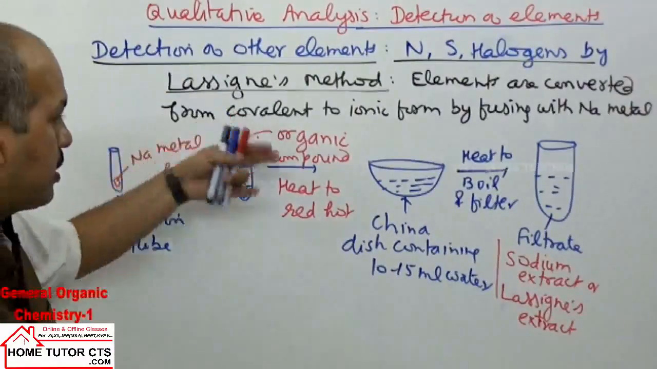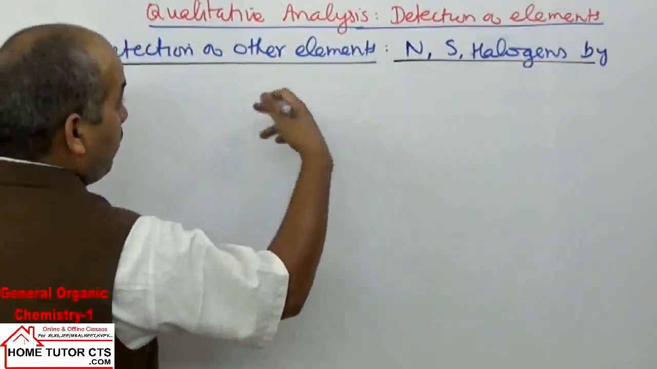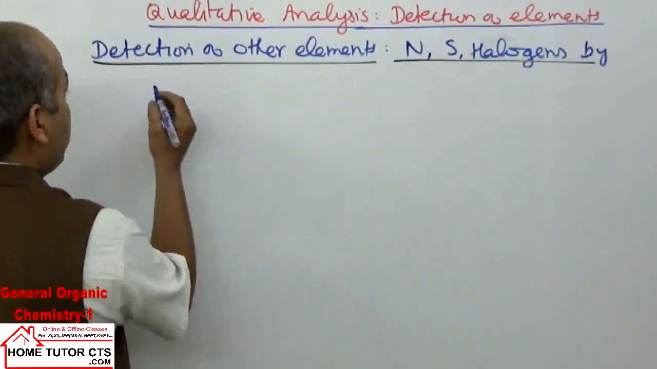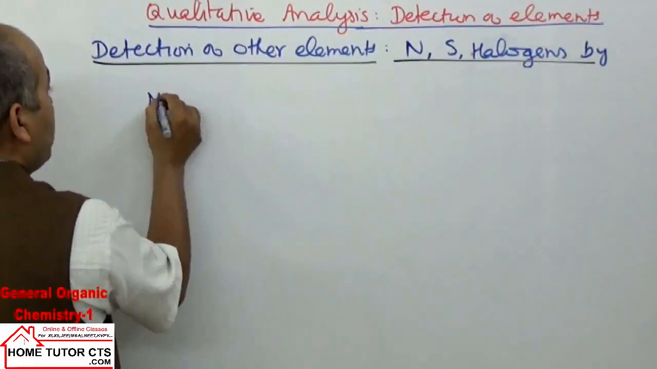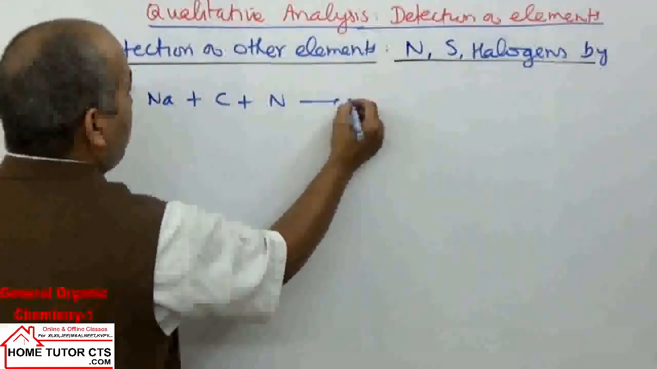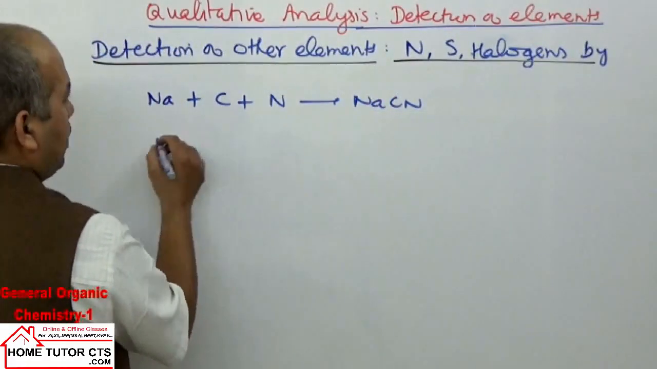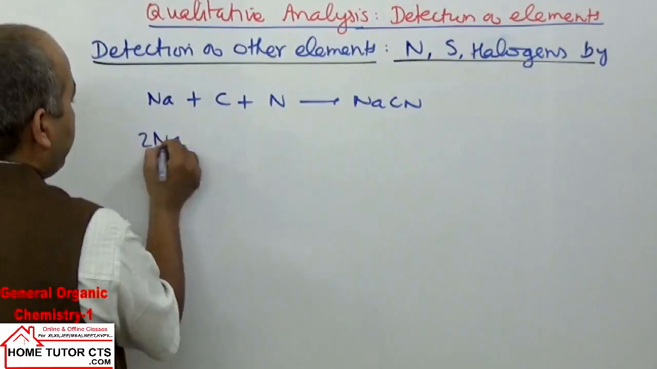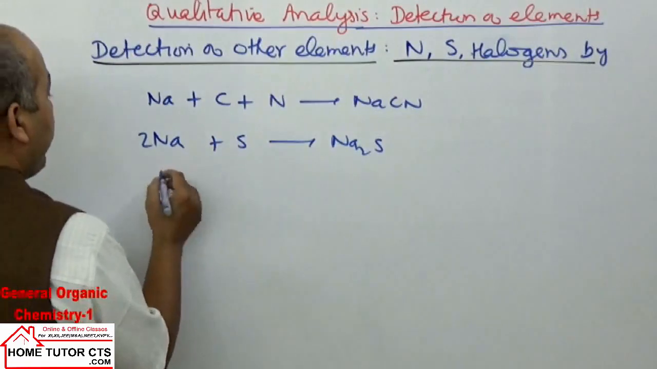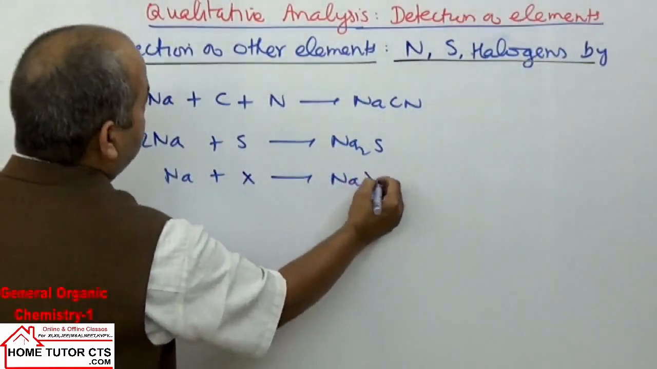What reactions will be there? Let us see the reactions. Sodium, nitrogen, sulfur and halogens convert to ionic form. If we take organic compounds, definitely we have carbon. If you have nitrogen, then they form sodium cyanide. If the compound has sulfur, on heating it will convert to sodium sulfide. If the compound contains halogens, then halogens will convert to sodium halides.